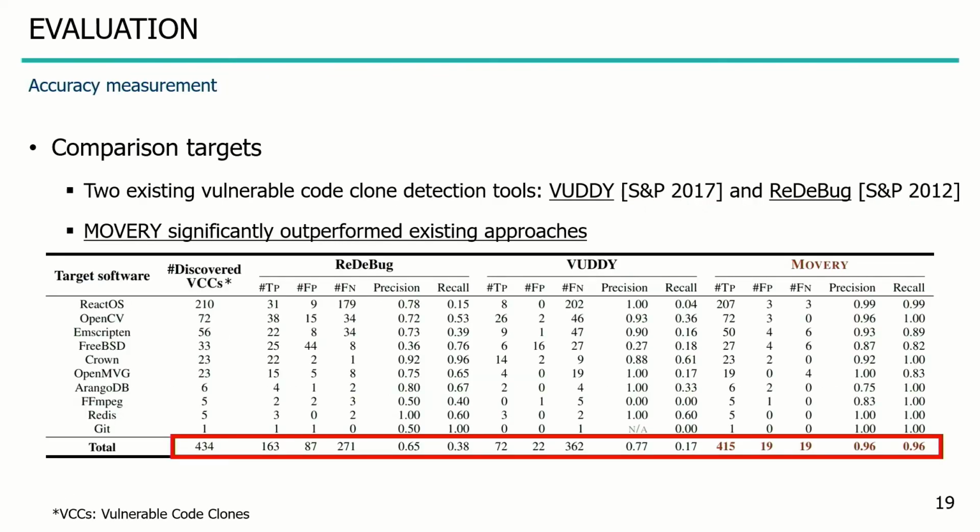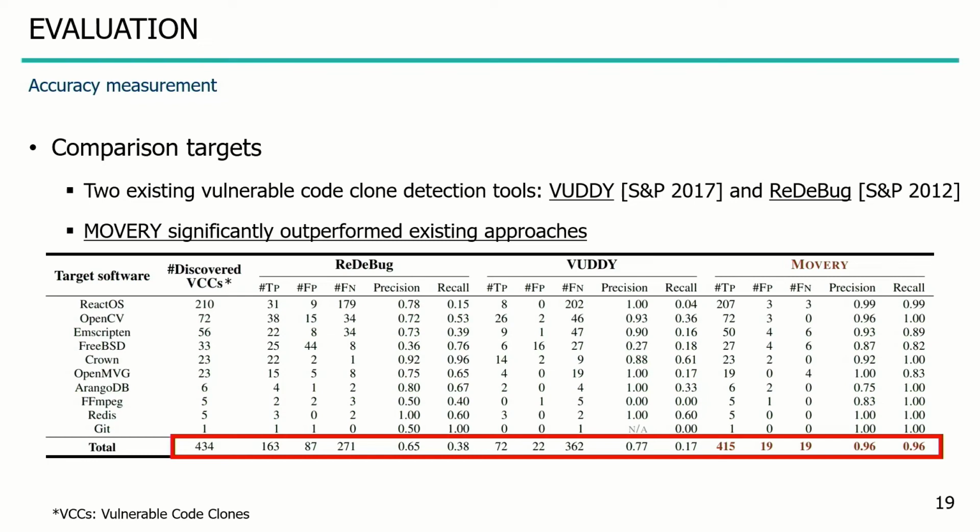And also we selected 2 comparison targets, ReDeBug and VUDDY. And when we applied ReDeBug, VUDDY, and MOVERY to the selected 10 target programs, they could discover 434 propagated vulnerable code from the selected target programs.